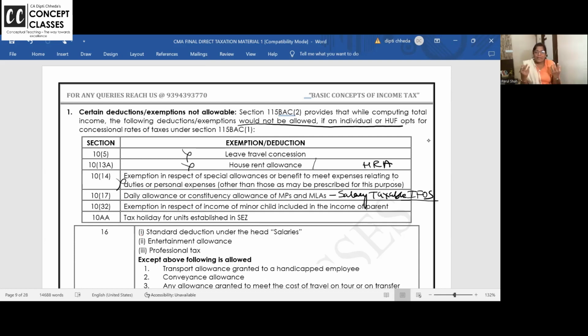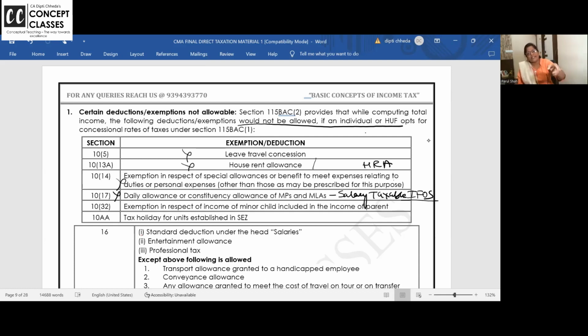So MPs and MLAs are not employees of the company. They're not employees, they are not servants, they are giving their valuable service. So actually, the salary they get, though they use the word salary, is like an honorarium. We say, out of love and respect, we are paying you, though this is not worth the work you're doing. In short, salary received by MPs and MLAs is taxable in income from other sources. Allowance is exempt. But if you are going for the alternative tax regime, allowance is not exempt. You will not get this benefit. In short, it will be taxable.